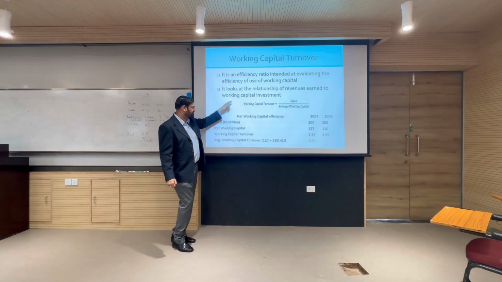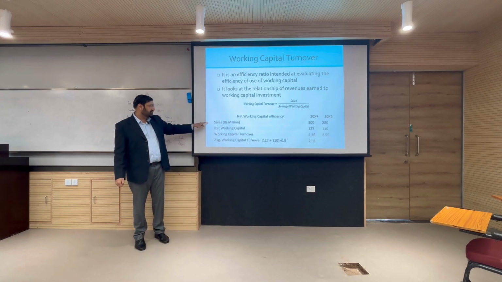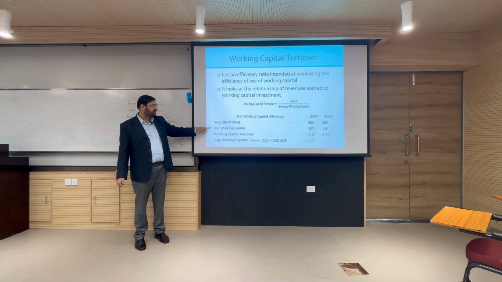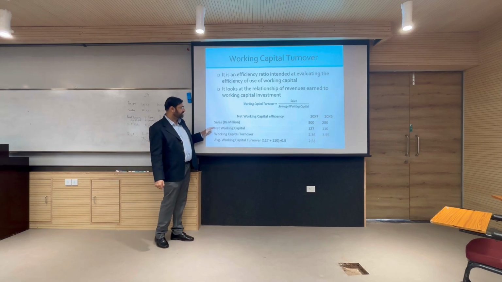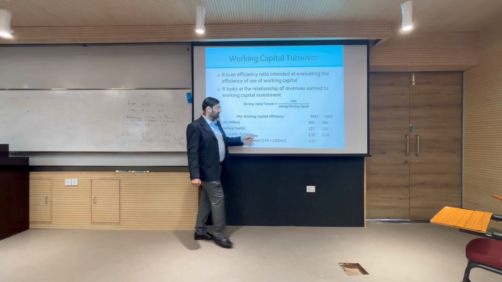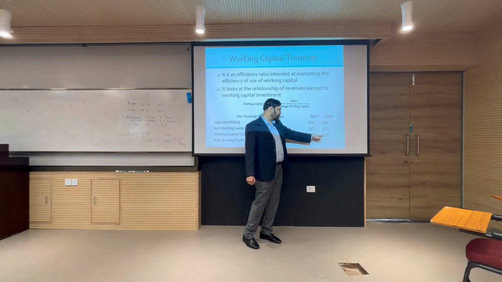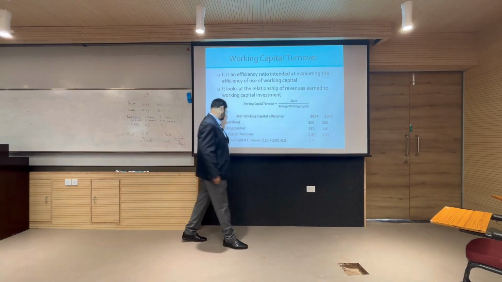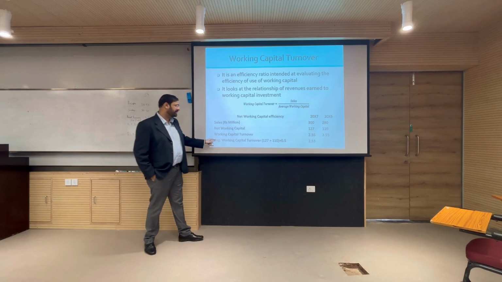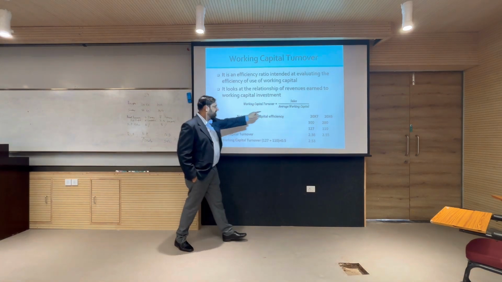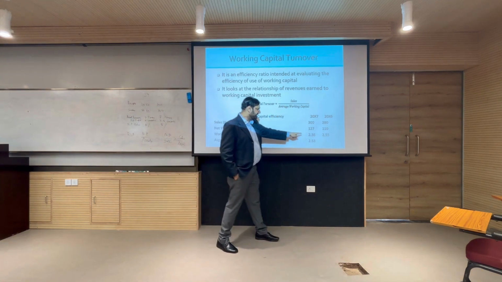So, let us look at the example. Sales was 280 and 300, net working capital is 110 and 127. So, working capital turnover is sales divided by net working capital. It has gone down from 2.55 to 2.36, and for average working capital turnover, you see this word average. The first is based on closing.